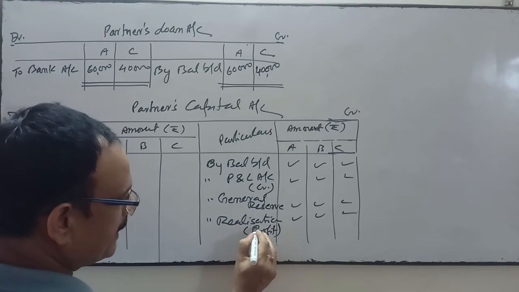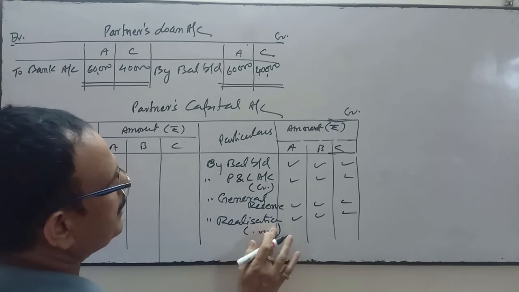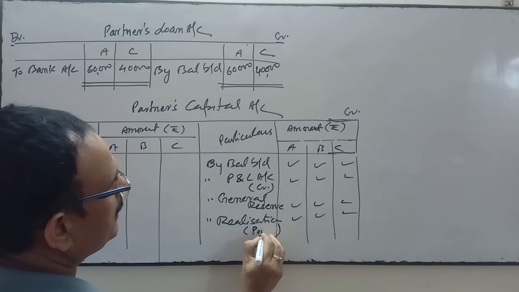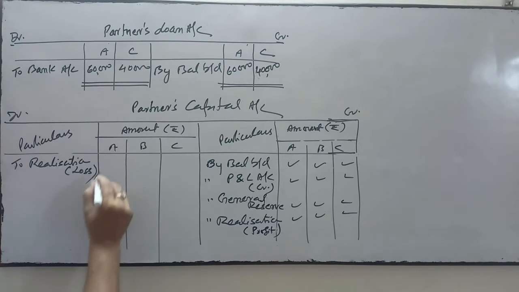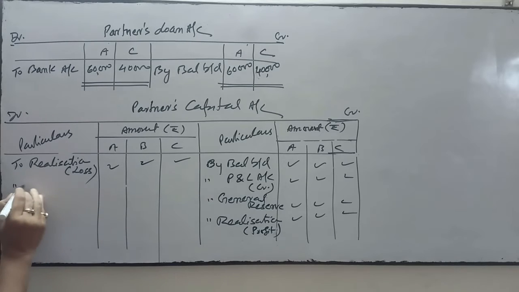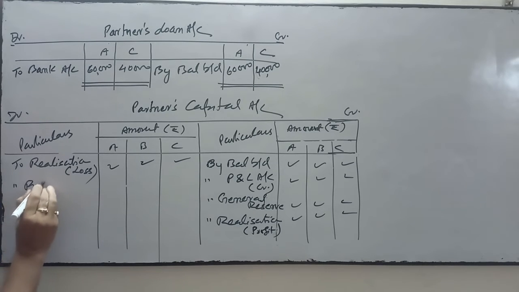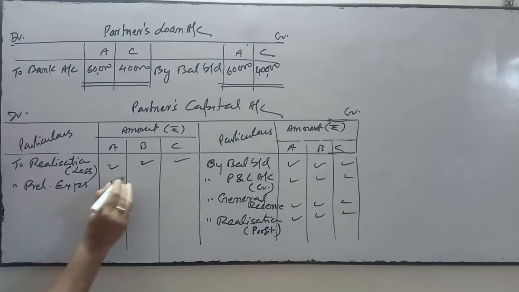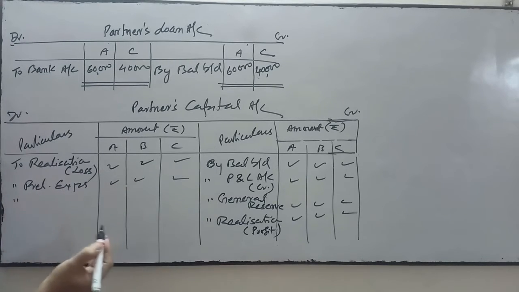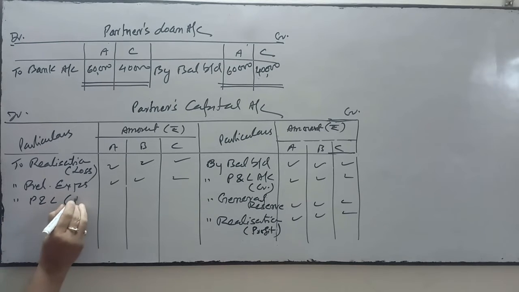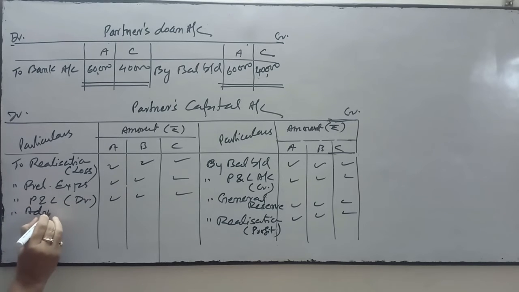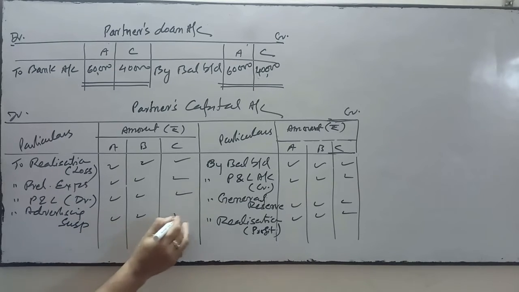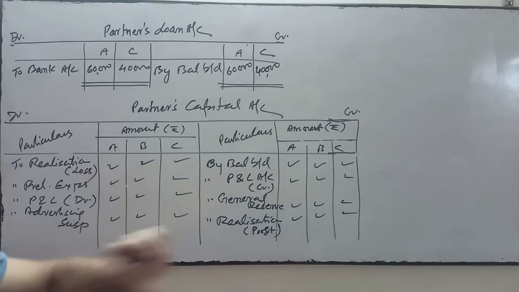Realization profit goes to the credit side, and if there is a loss on realization, then that will be transferred to the debit side. Fictitious assets will be transferred over here: preliminary expenses, any deferred revenue expenditure, profit and loss account debit balance, advertising suspense. All this will be transferred in their profit sharing ratio.